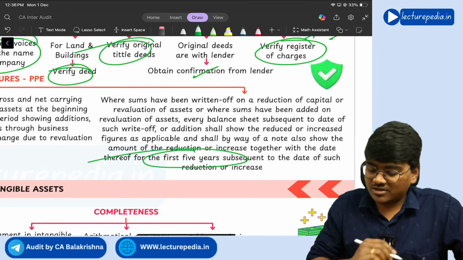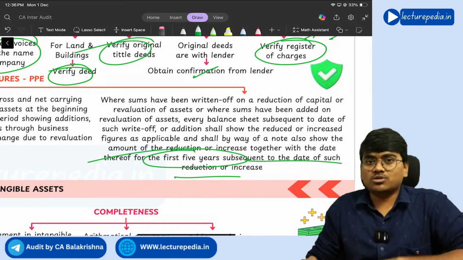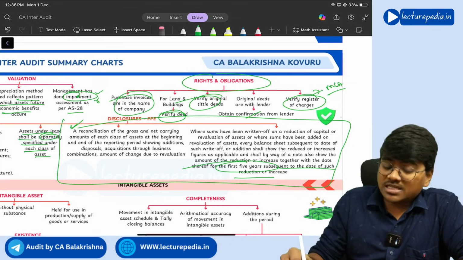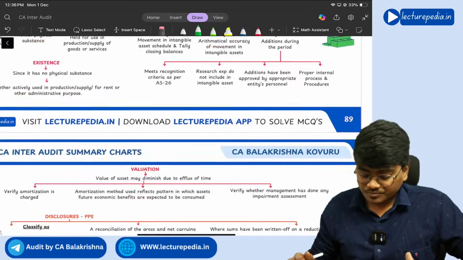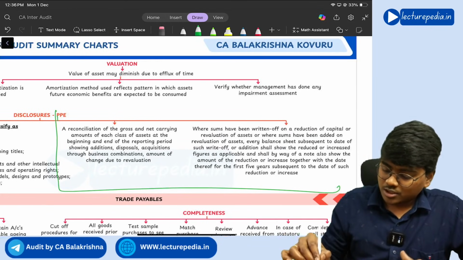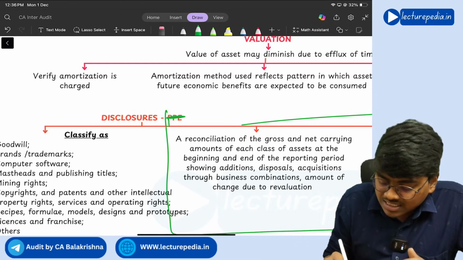So for the first 5 years subsequent to the date of such reduction or increase in the value of the asset, you need to give this disclosure. This disclosure will be there even for intangible assets also. So if you go to intangible assets, here also you will find the same disclosures. Here you change it to intangible asset.